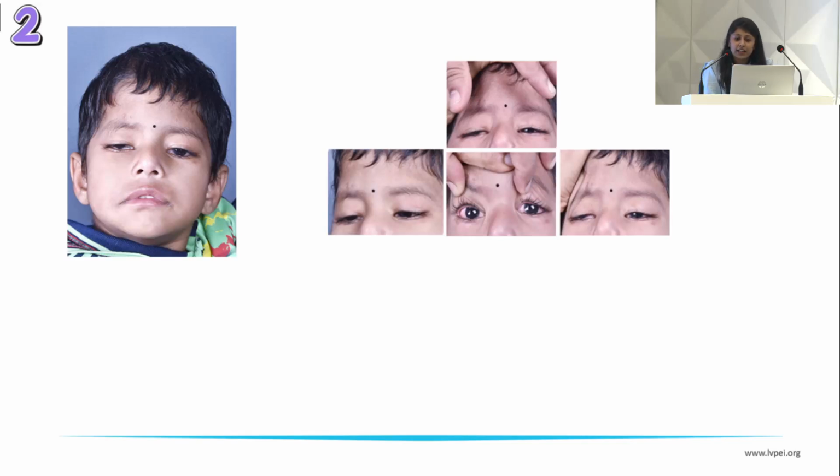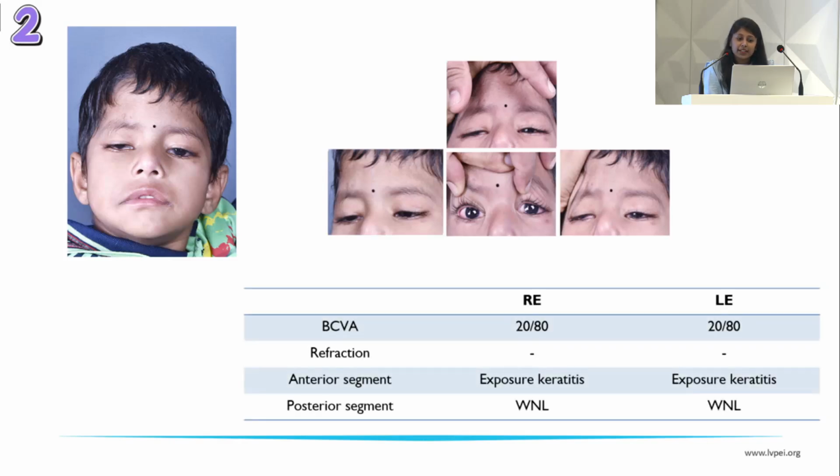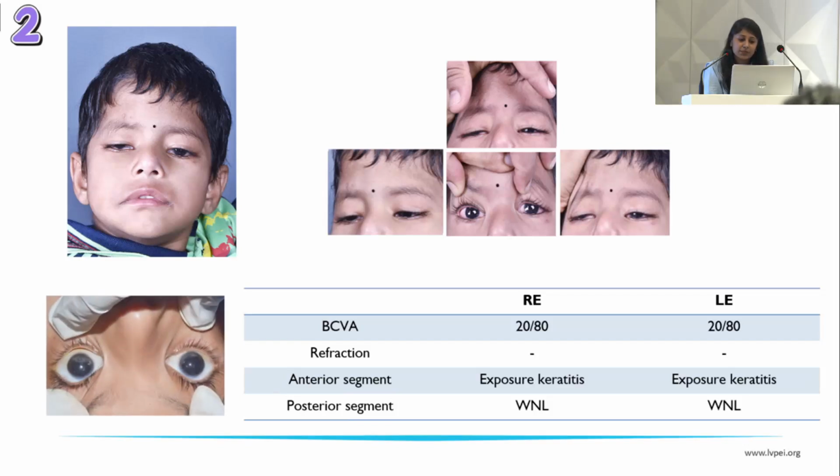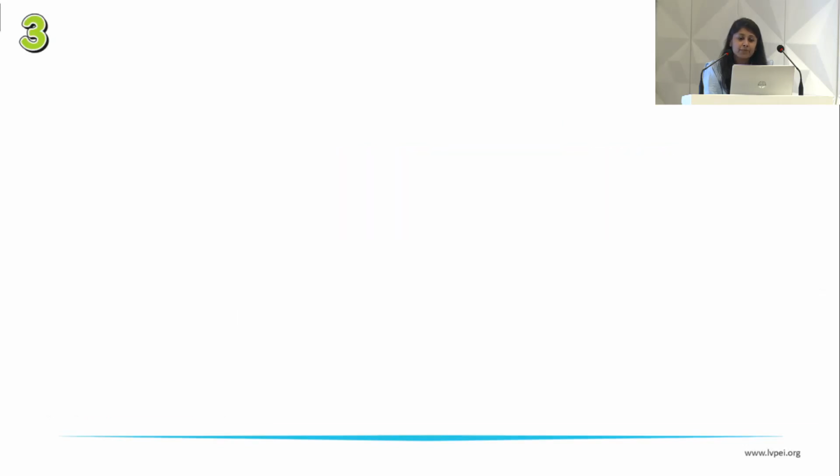He had exotropia of around 50 prism diopters with attempted divergence on down gaze. Restricted motility was seen in all the gazes to variable extent. On ocular examination, both eyes had best corrected vision of 20/80 with no significant refractive error. On anterior segment examination, we could see exposure keratitis, and posterior segment examination was unremarkable.